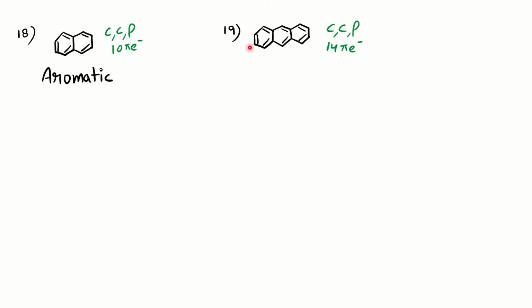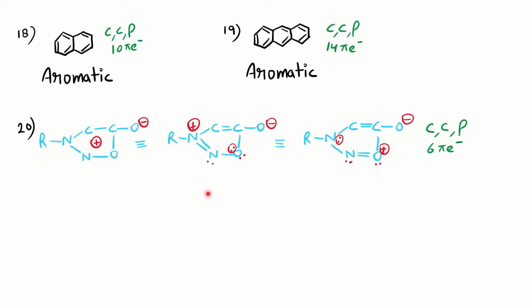Similarly, anthracene. In anthracene also, we always find the longest resonating structure. So in these 3 rings, the conjugation is the largest here. And how many pi electrons are involved here? 7 double bonds means 14 pi electron system. All are in the same plane. So the molecule is planar, cyclic, completely conjugated. Of course, it is an aromatic compound.